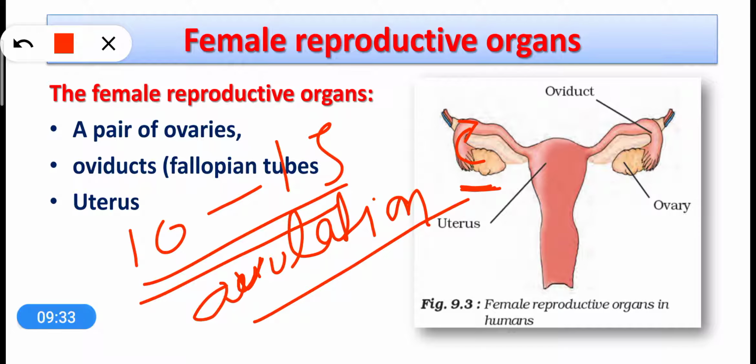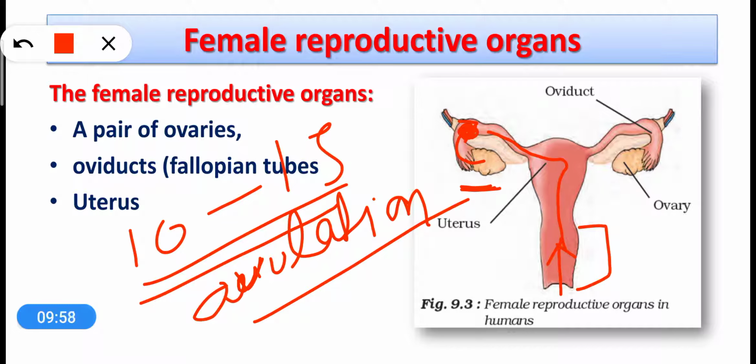Right. So during reproduction, what happens? The male releases its sperms through the penis into the vagina. This portion is representing the vagina. So after the sperms have been released into the vagina, they move into the uterus, then travel into the oviduct and fuse with the egg which is already present in the oviduct.